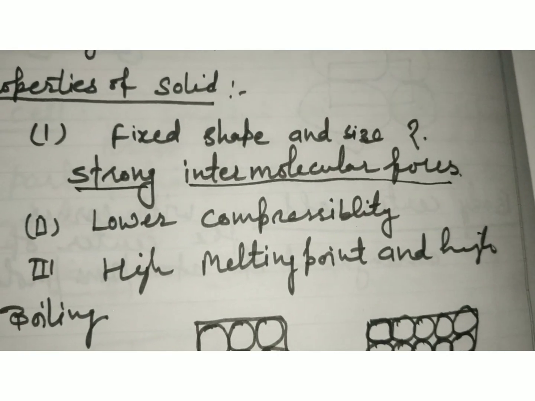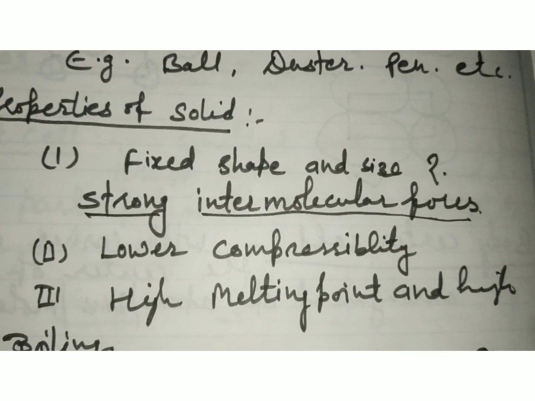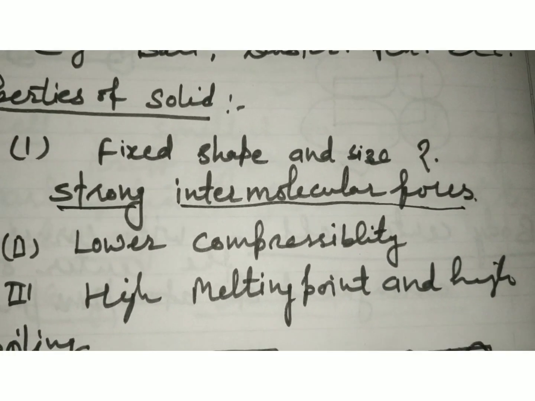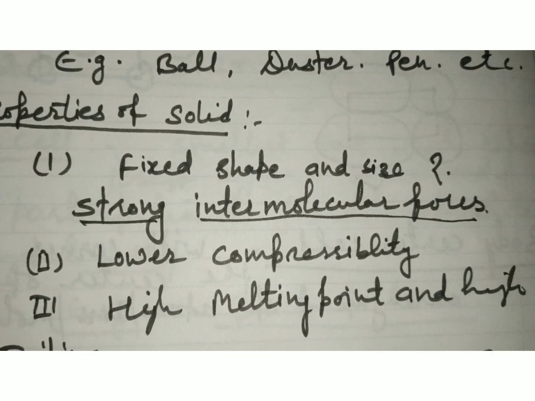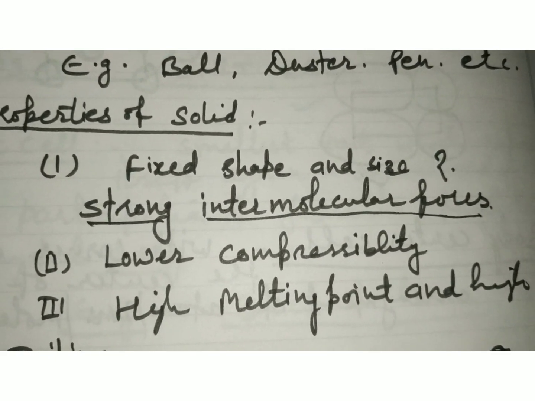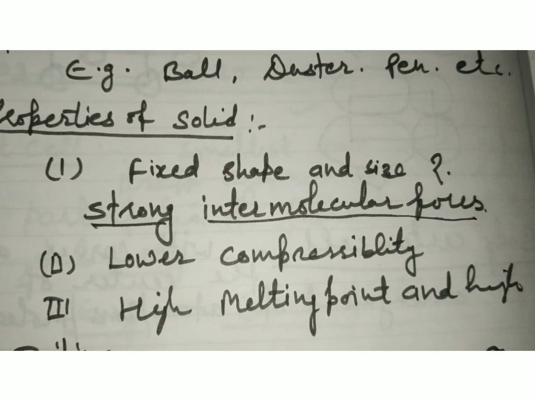So due to this, we can say solids are harder in shape. Second thing, lower compressibility. Due to close packing of solid molecules, no interionic space is available. Due to this, we can say solids have lower compressibility.